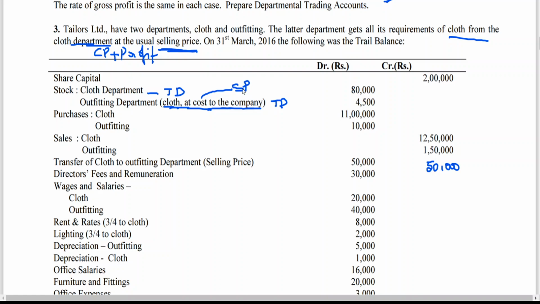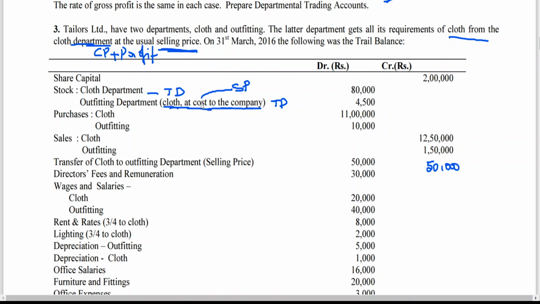Please remember, the transferor department, that is the cloth department, and the transferee department, the outfitting department: the goods have been transferred at selling price. Last class I explained this in detail, so please try to understand. Whatever stock is with the outfitting department, for the outfitting department it is at cost price, but for the cloth department it is selling price.